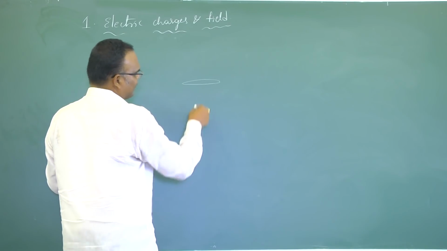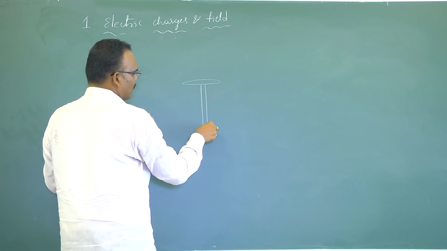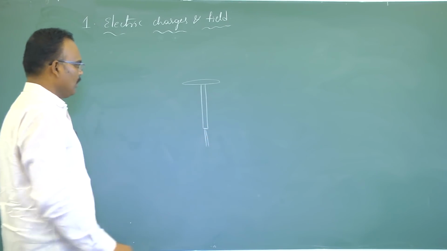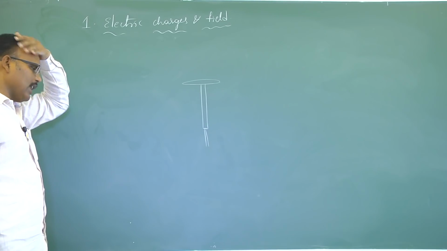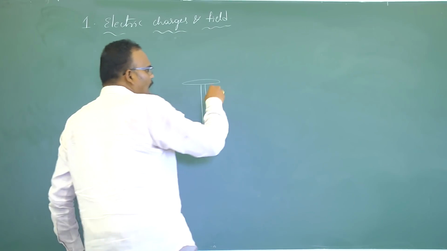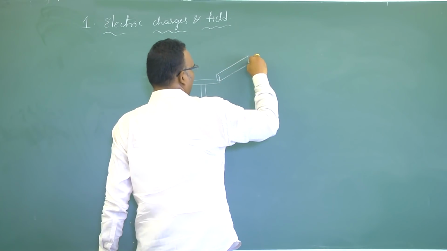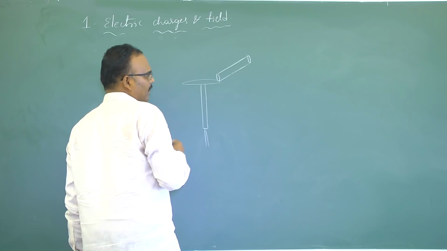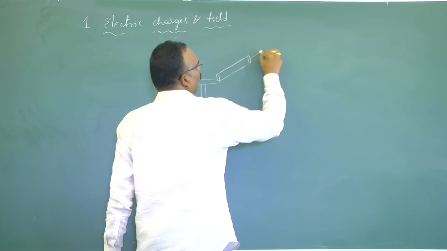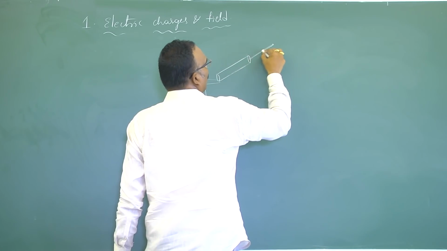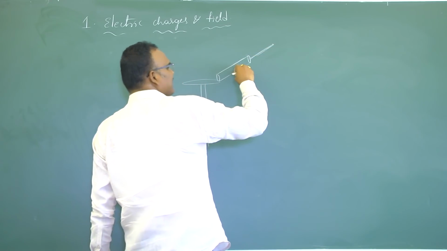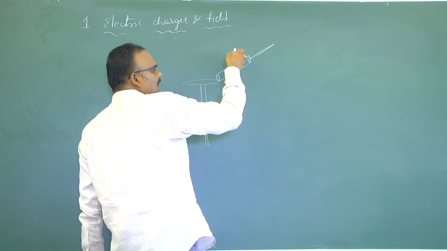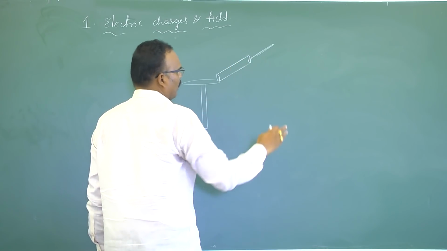But this is a brass disc. One end of the brass rod is connected to the disc and the other end is connected to the gold leaves. They are parallel now, which means there is no charge present on the gold leaves. If any object is kept in contact with the brass disc, my intention is to find whether this body is having charge or not. Usually these charged bodies are held with an insulating handle. Why? Because the human body is a good conductor. If it touches this body directly, you will get a shock, because if charge exists on this body, that charge will flow through your body to the ground.